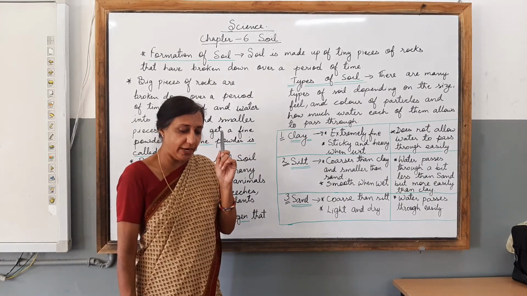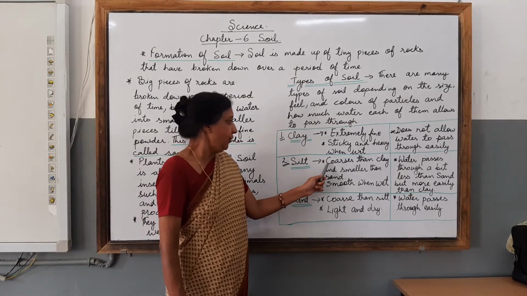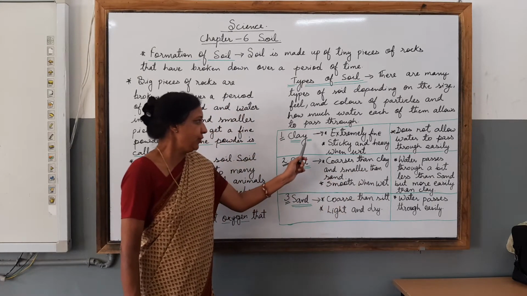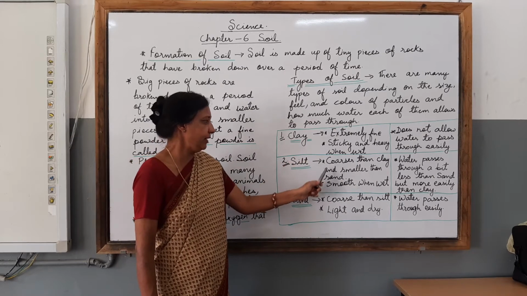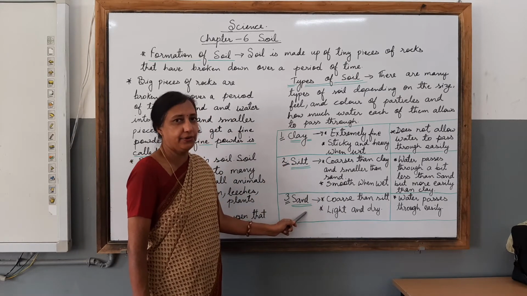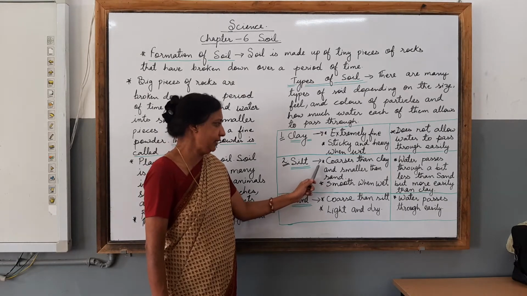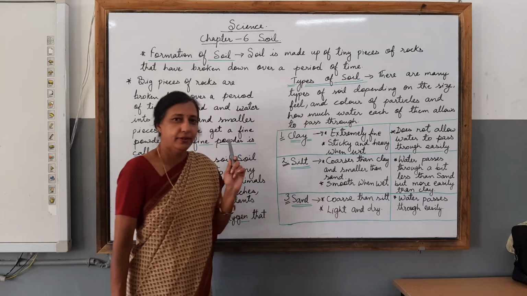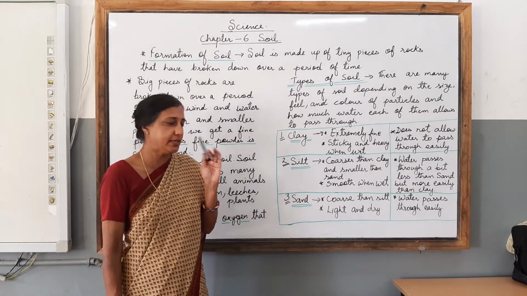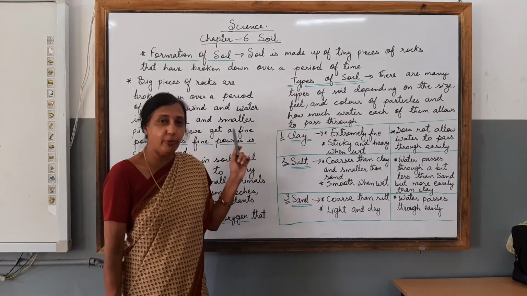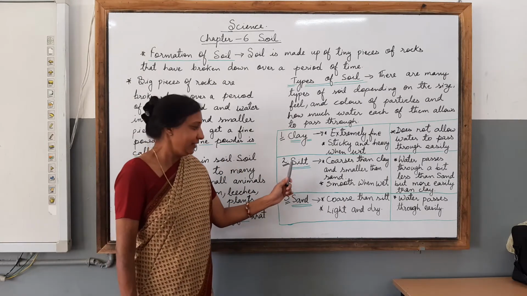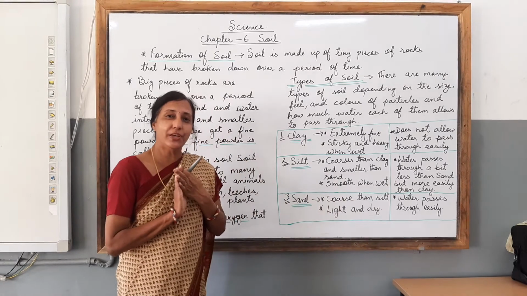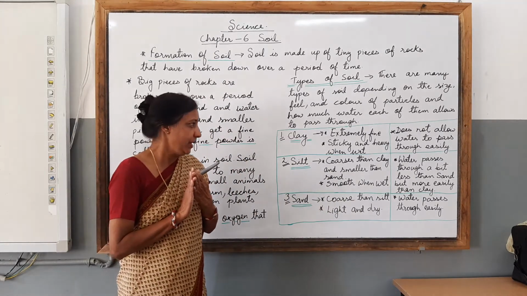Next children, we are talking about the silt. What kind of size particles are there? Coarser than clay and smaller than sand. So you can see clay particles and then you can compare with the sand. Silt is coarser than clay and smaller than sand. Next, we talk about the feel of silt. It is smooth when wet. Silt is very smooth when it is wet.